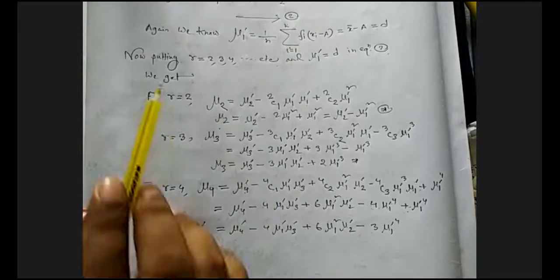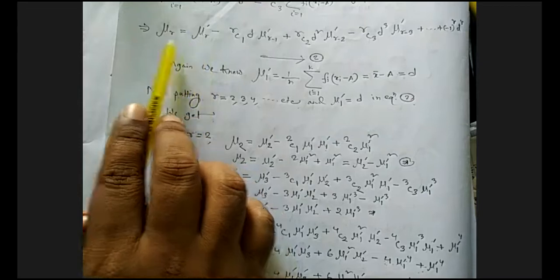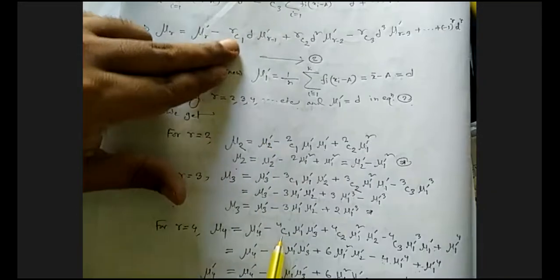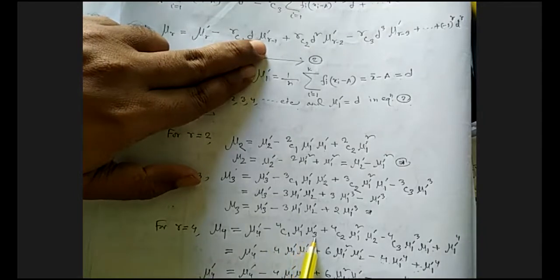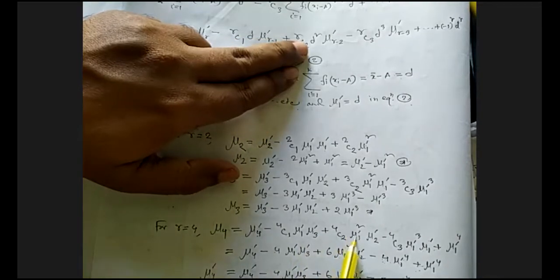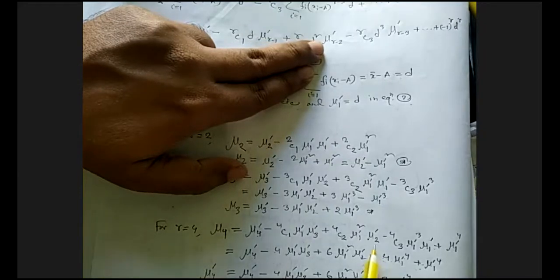Now for r equals 4, just putting r equals 4 in the recurrence relation, the fourth corrected moment equals the fourth raw moment minus 4C1, d means mu1 dash, and for r equals 4, mu3 dash, that means the third raw moment. Now 4C2 mu1 dash whole square, the first raw moment whole square, and for r equals 4 we get mu2 dash.